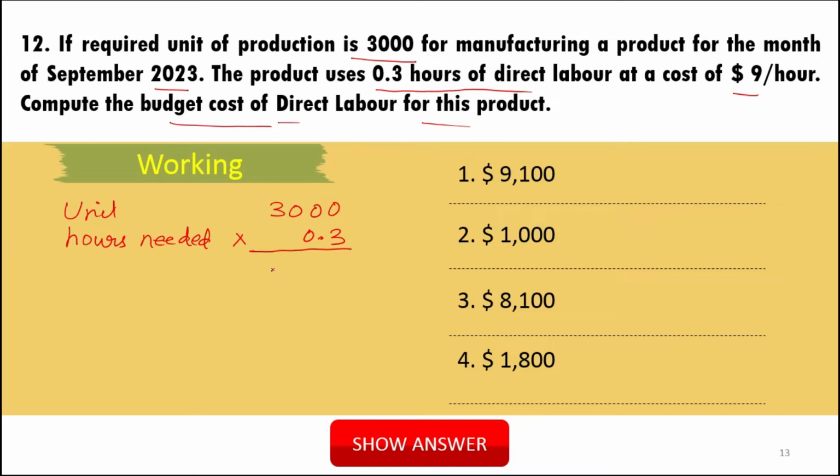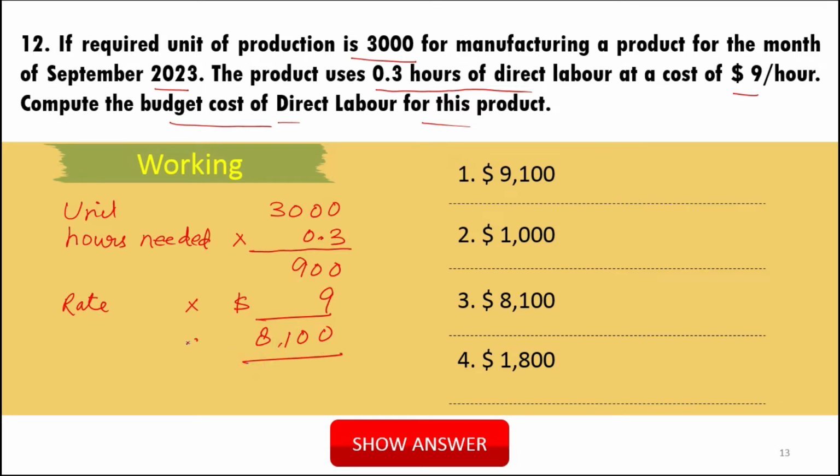So total number of hours required will be 900. Now what is the rate of labor? $9 per hour. So 900 is the total hours and the rate is $9.